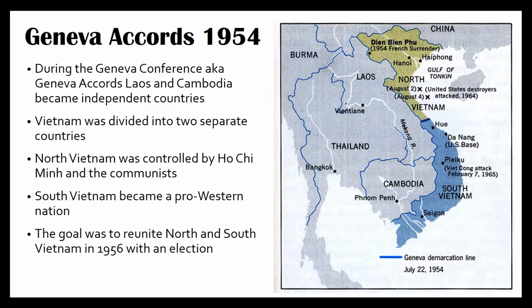If you look at this map here to the right, the olivish, yellowish kind of color in the north part, that is North Vietnam, and the darker blue color is South Vietnam. If you look just to the left of those two, you can see Laos in the north and Cambodia in the south, and they border Vietnam to the west.